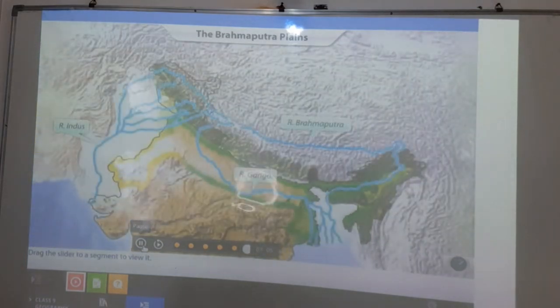The fertile plains formed by these three rivers occupy just one-fifth of the area of South Asia but support nearly half its population. Okay, so the Brahmaputra river is also a lifeline to the northeast part of our country, and you have learned all the details.